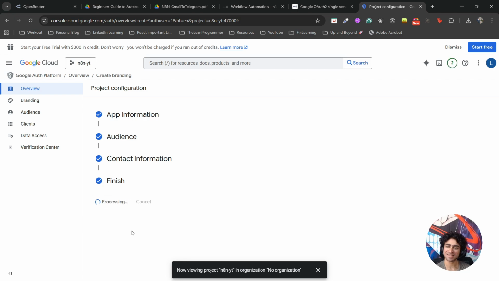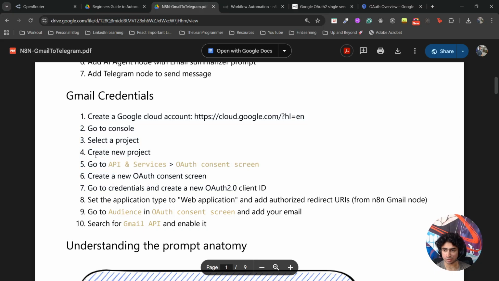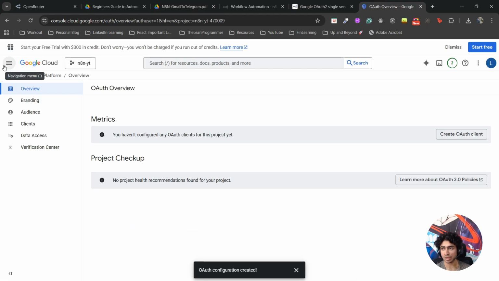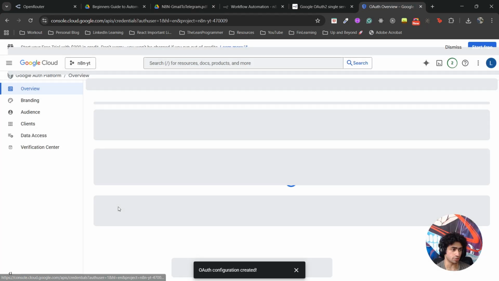As simple as that. Step one done. Only two more steps remaining. It will take some time, it's okay. Perfect. So now we have created a new OAuth consent screen. Now we need to go to credentials and create a new client ID. So where will you find credentials? Same here: APIs and services, credentials.